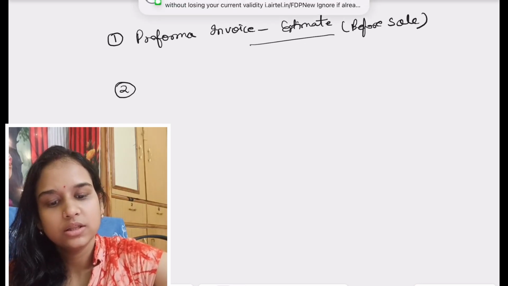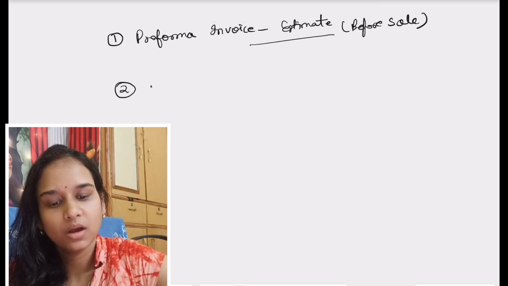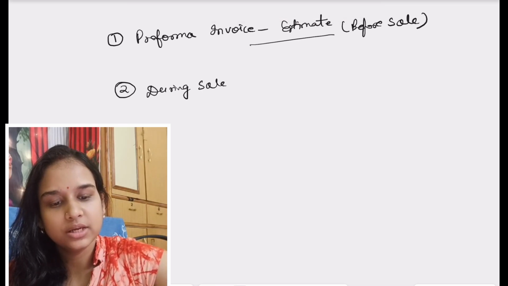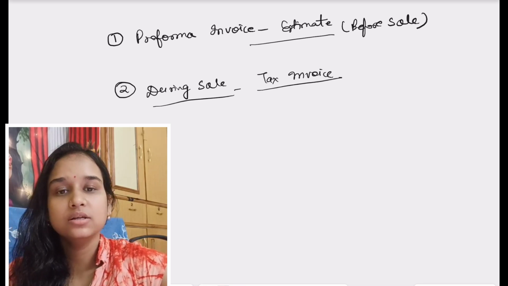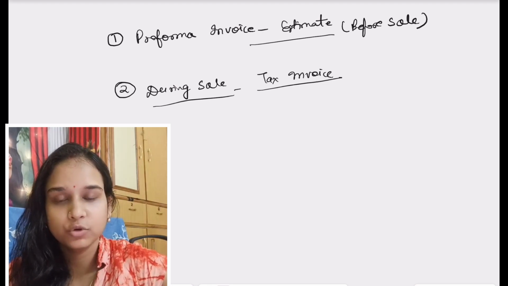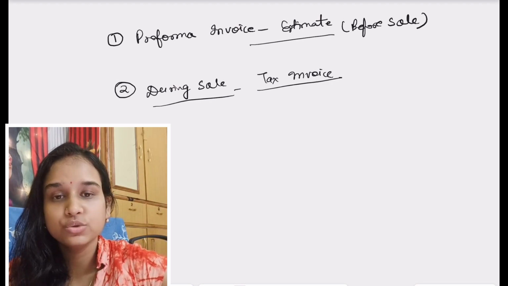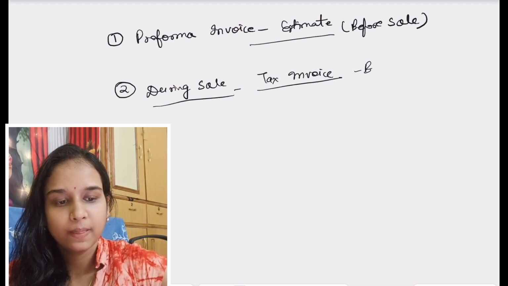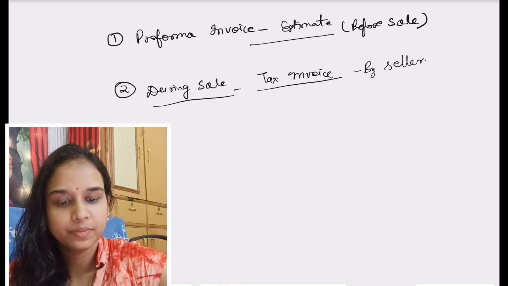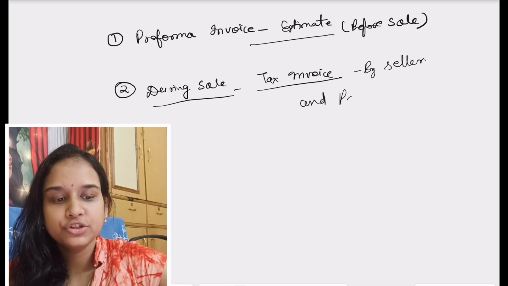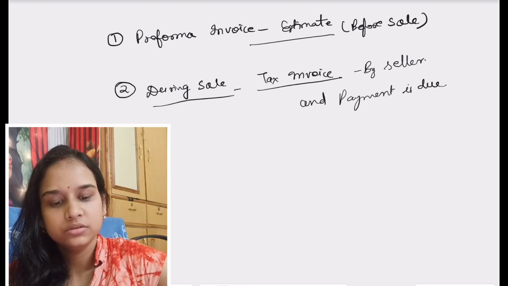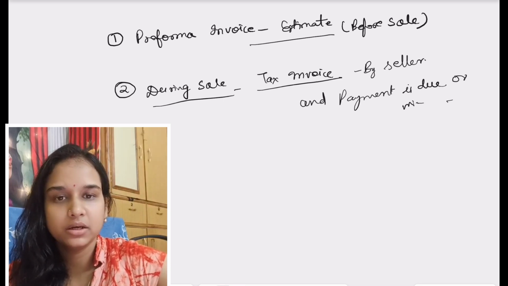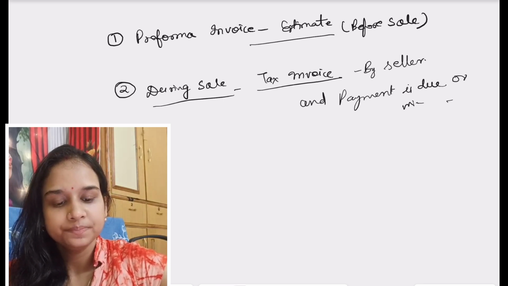Okay, the second thing is during sale. So this is the tax invoice, which is issued once the goods are delivered or the service is rendered. In that case, the seller issues a tax invoice. Okay, and payment is due, or it might be that payment is completed. Okay, the third one is after sale.